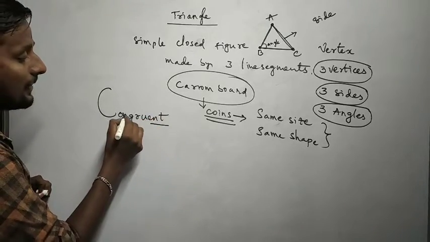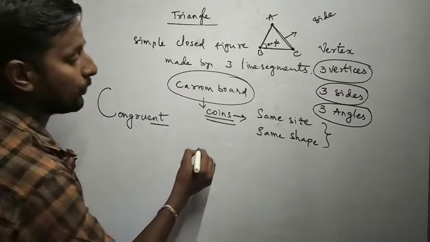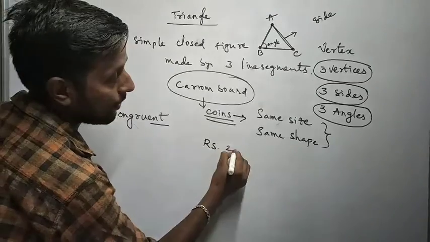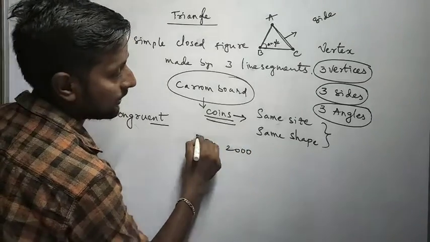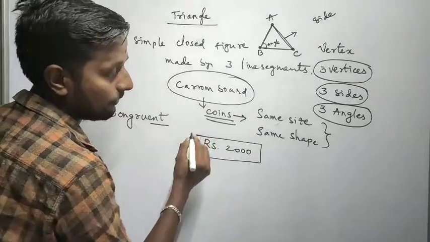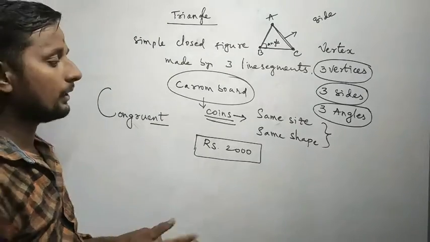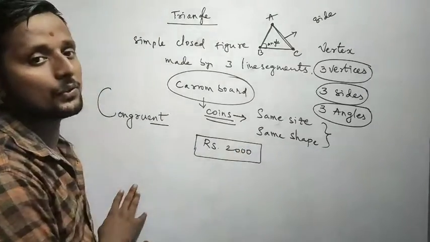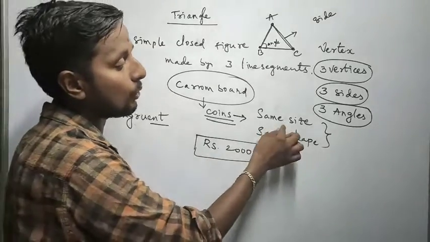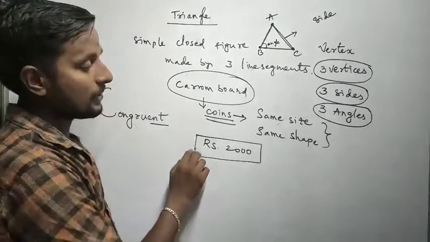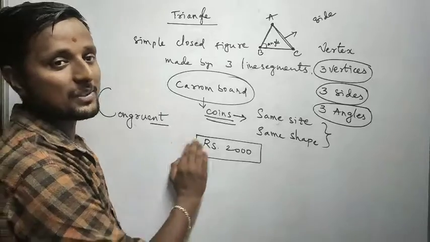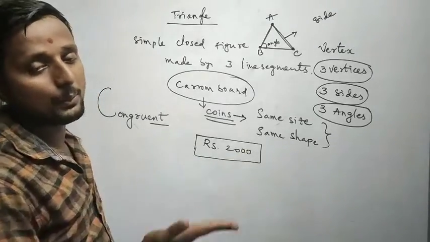Example, currency notes. If you take a rupees 2000 note, all notes look the same in size and shape. The numbers will be different, the serial number on the note is different, but here I am talking about only size and shape. The same shape and the same size. Correct?